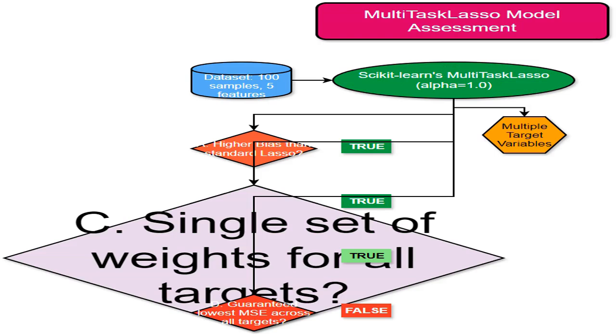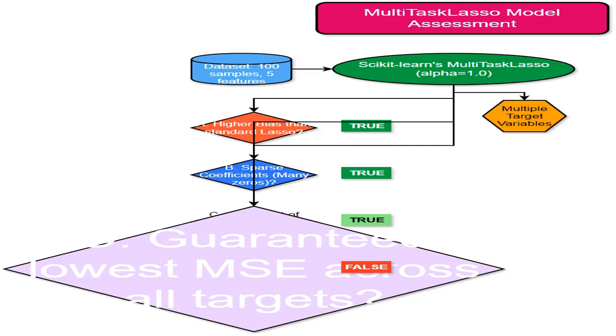I'm investigating whether MultiTaskLasso learns one set of weights for all targets, or separate weights for each. A defining feature of MultiTaskLasso is its use of a single set of weights across all targets. I want to know if MultiTaskLasso guarantees the absolute lowest mean squared error, MSE, a measure of prediction error, across all targets. It aims to minimize MSE, but there's no guarantee it achieves the absolute minimum compared to alternative methods.